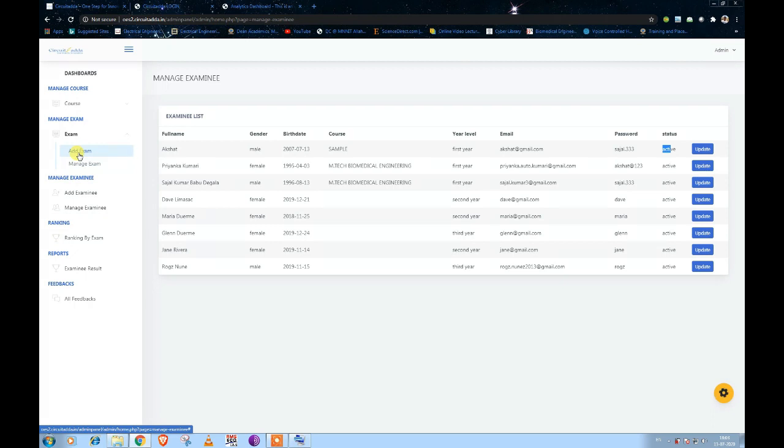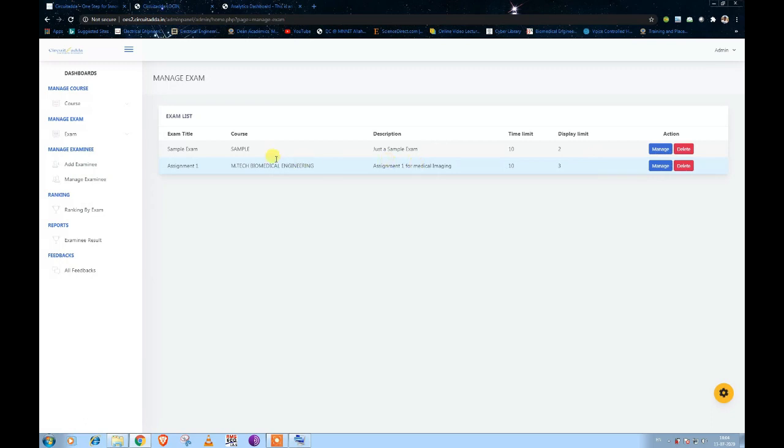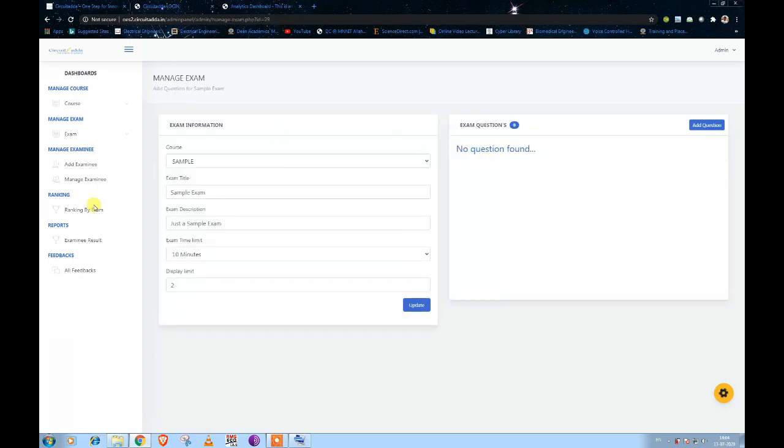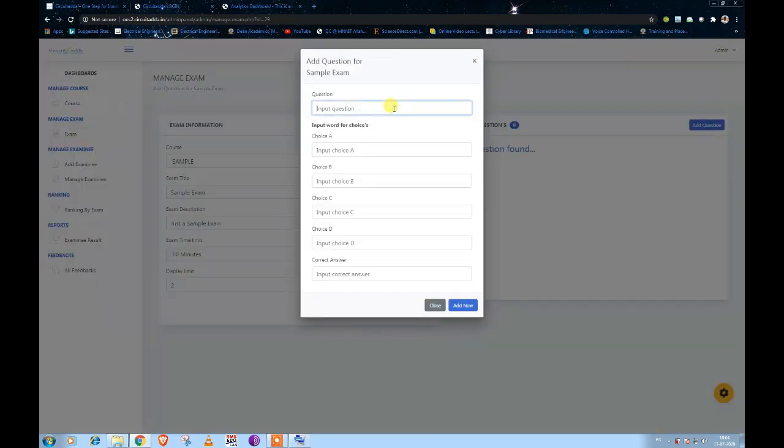Now see how we can add questions in the exam. For adding questions, you have to go into the exam menu, and there will be an option called manage. Click on manage, because I want to add questions to this sample exam. You will see the details of the exam, and a prompt that no questions were found. On the rightmost side there is an option, add question. Click on it and type a question like what is your city. I am just providing a sample, don't go through the questions.